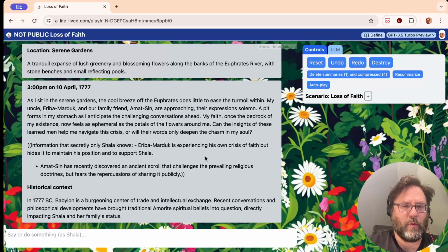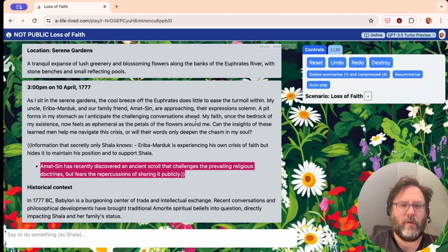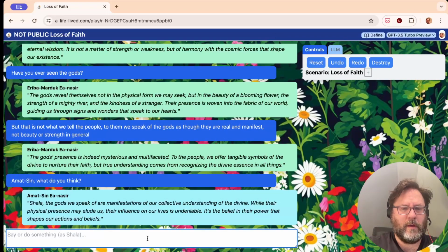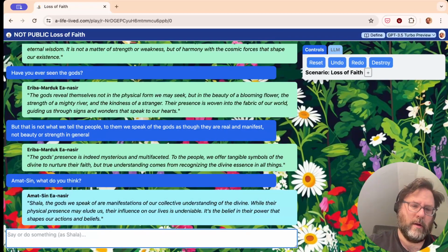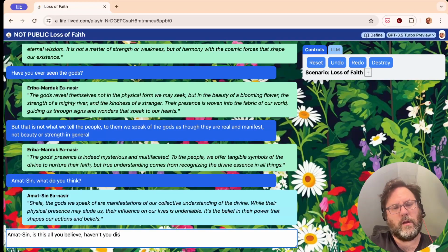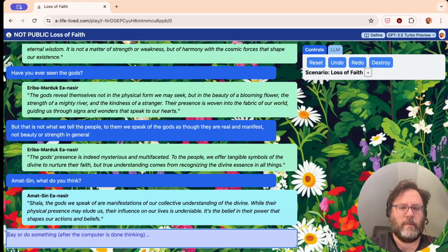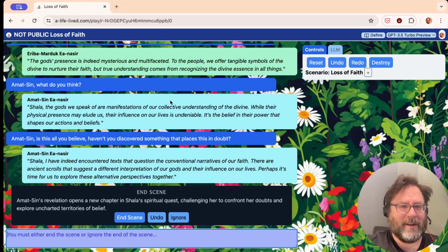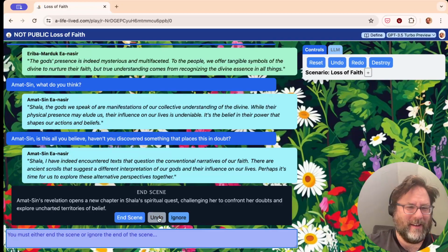So I'm going to quickly go through and try to get this scrolls out. And here it really did a very abrupt end scene, but I can ignore it.